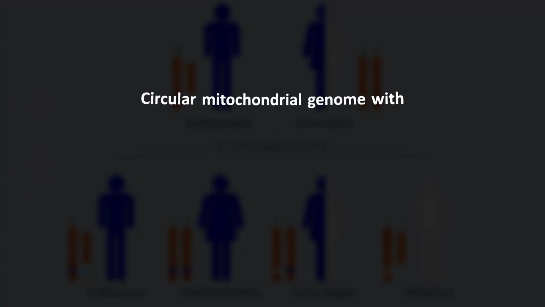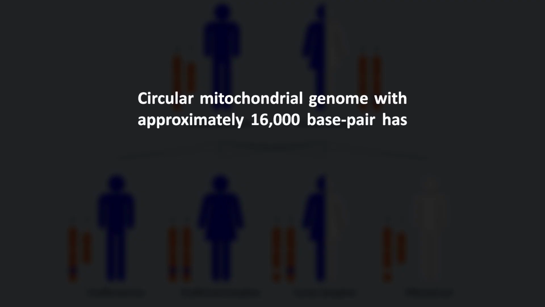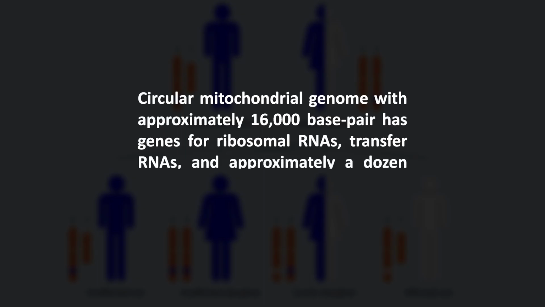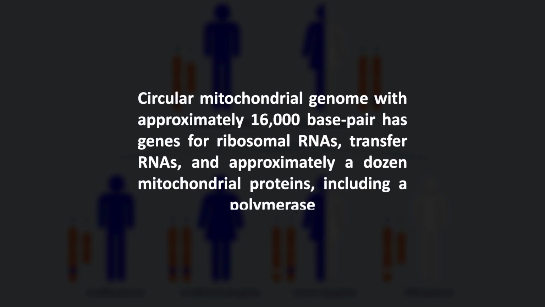The resulting mutations are the source of considerable non-Mendelian genetic disease, as well as phenotypic variation in normal mitochondrial function. The circular mitochondrial genome with approximately 16,000 base pairs has genes for ribosomal RNA, transfer RNA, and approximately a dozen mitochondrial proteins, including a polymerase.